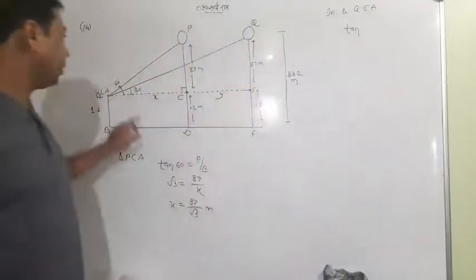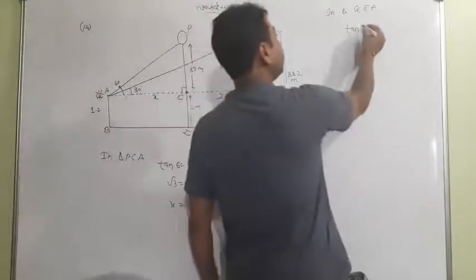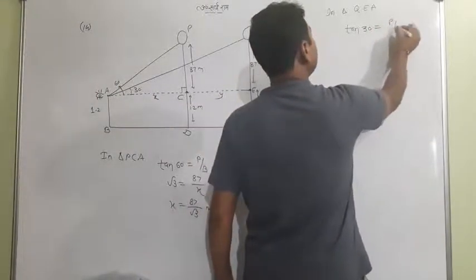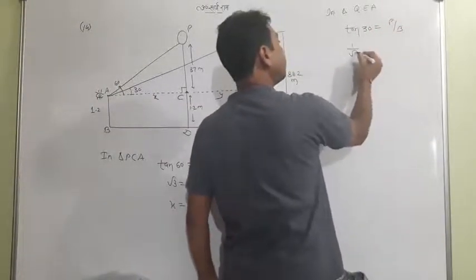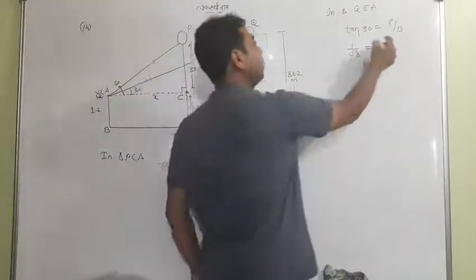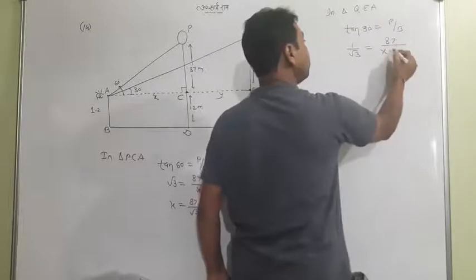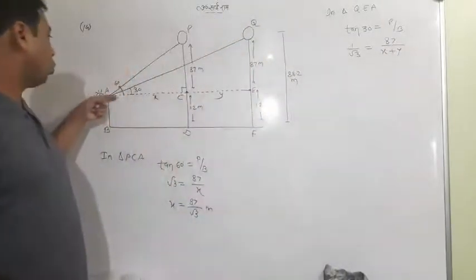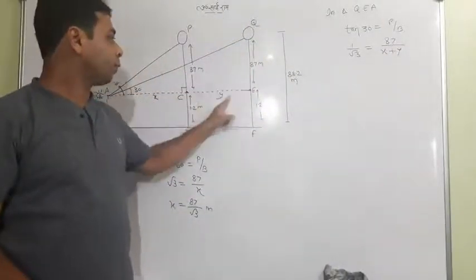This time the angle is 30 degrees. So tan 30 is equal to perpendicular upon base. Tan 30 is itself 1 by root 3. Perpendicular this time is 87. 87 upon base is very interesting. It is x plus y. Look at this, the whole is a base, which is equal to y plus x.